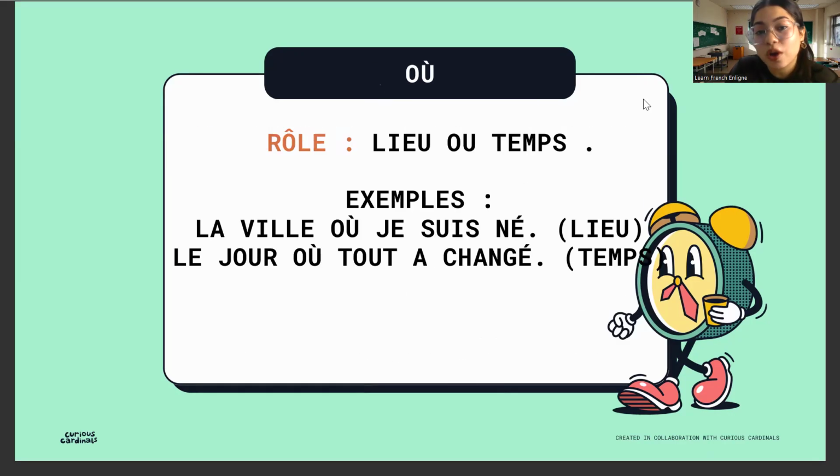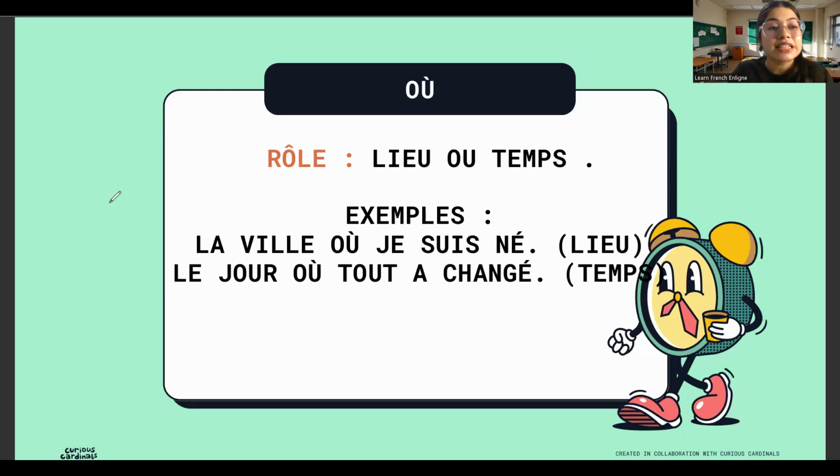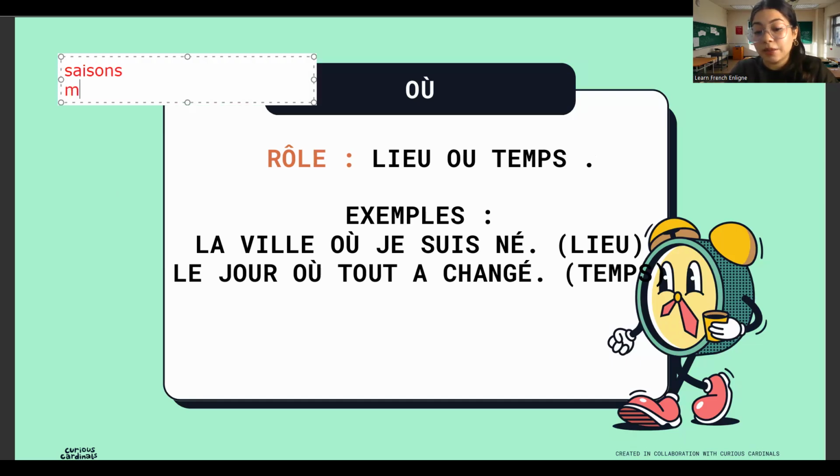Let's come to the next one, which is où. Où is not just where. Où here is also used as a replacement of time. Not just the place, but also the time. It has the tendency to replace the seasons, the months, the days, the time.